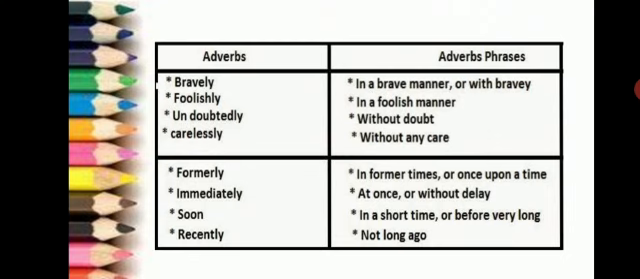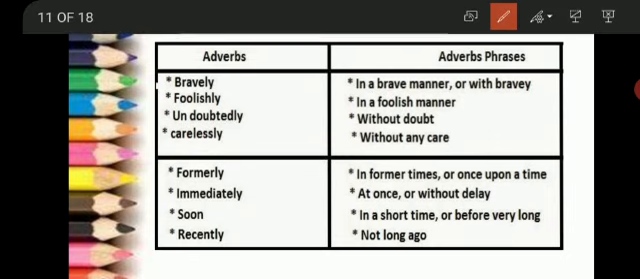Now there are some adverbs and there are some adverb phrases for their respective adverbs. So adverb for adverbs. Now we have two columns, column number A and column number B. In column number A we have adverbs and in column number B we have adverb phrases. Now let's read this. Bravely, in a brave manner. Foolishly, in a foolish manner. Undoubtedly, without doubt. Carelessly, without any care.